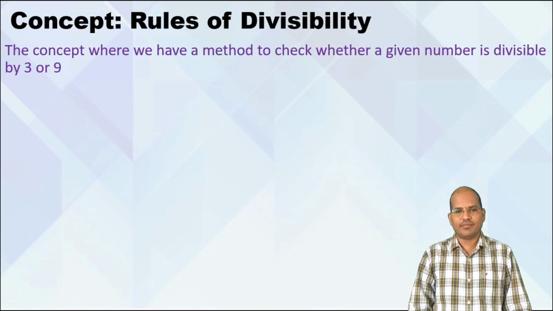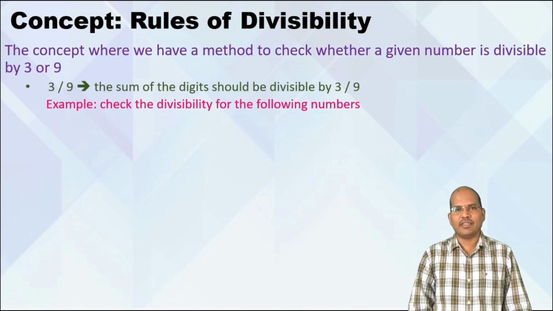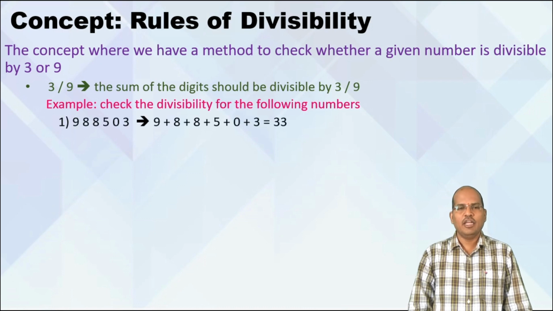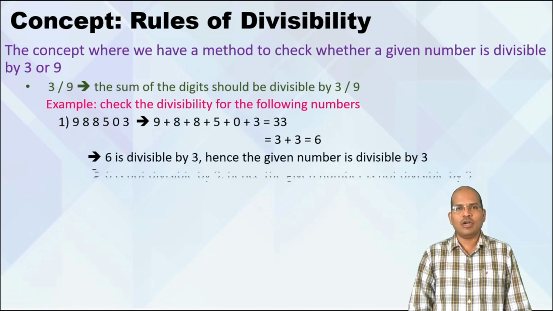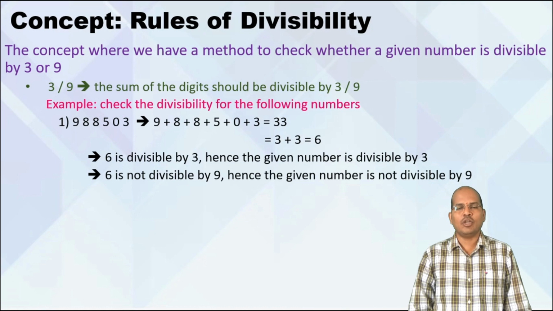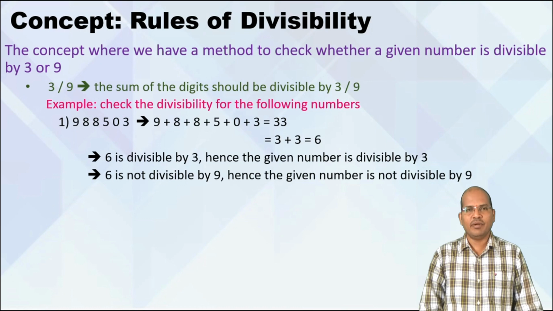What is the rule for 9? The rule for 3 or 9 is like this. For a given number, we need to add all the digits and check the final sum for divisibility by 3 or by 9. For example, take the number 988503. The step says add all the digits, you get 33. You can again add 3 plus 3, we get 6. Now 6 is divisible by 3, hence the given number is divisible by 3. 6 is not divisible by 9, hence the given number is not divisible by 9. So please keep in mind, we add all the digits in the given number and we check the divisibility of the final sum. Is that fine?